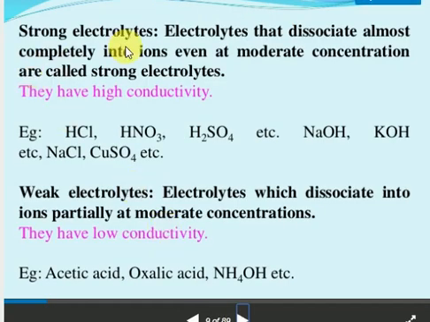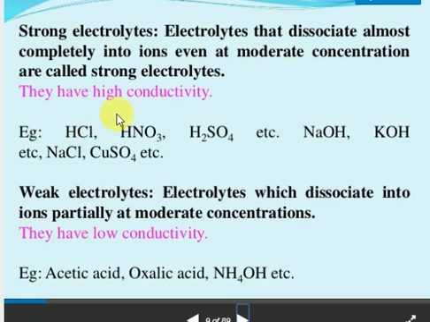Next one is the strong electrolyte. Strong electrolytes are those substances which dissociate, alpha value equal to 100%, almost completely into ions even at moderate concentration. They have high conducting capacity. I said it very clearly: easily decomposes, easily breaks means strong; not easily breaks means weak.